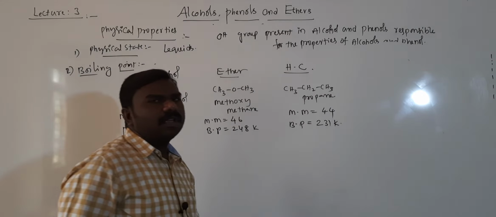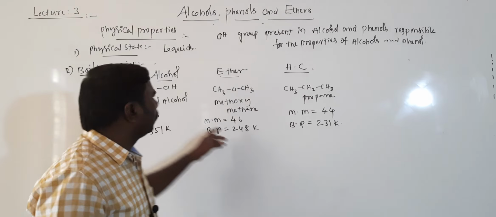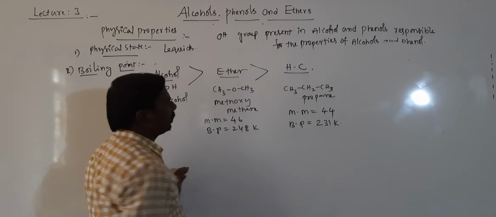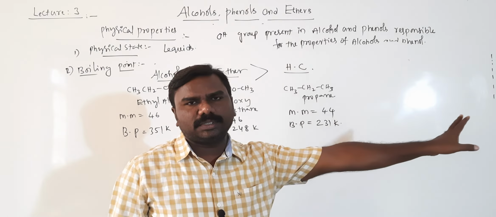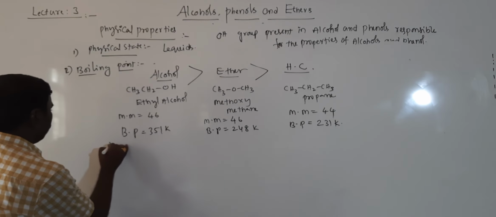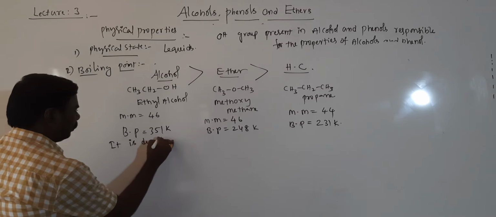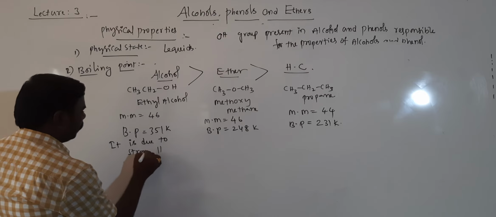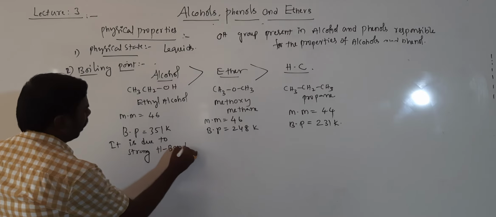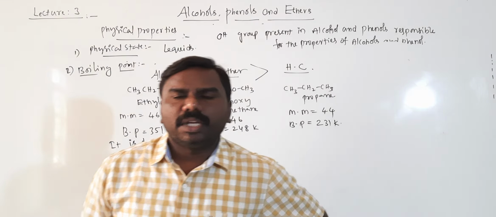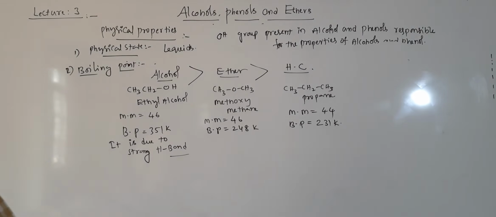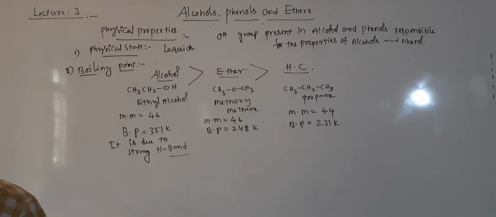So boiling point decreases. Boiling point of alcohols is greater than ethers with the same molecular mass. The reason is strong hydrogen bonding. Getting all of you? In alcohols we can observe strong hydrogen bonds, but in ethers and hydrocarbons there is an absence of hydrogen bonds.